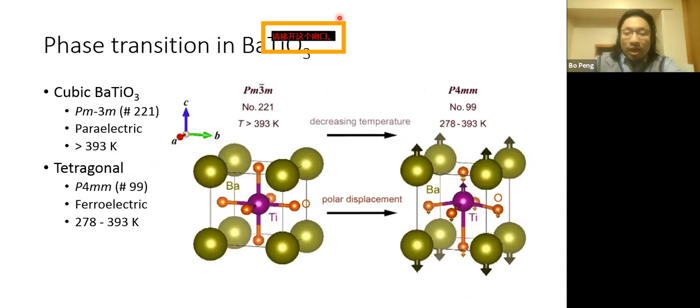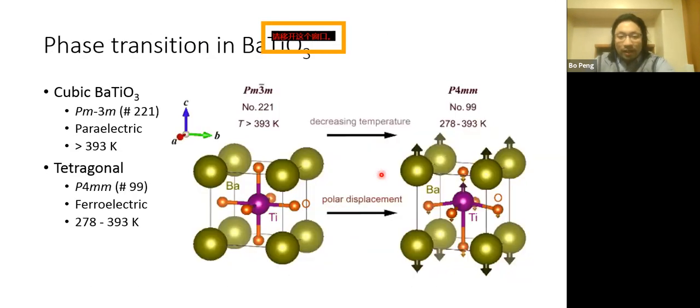So if we want to understand the topological features of this, we need to understand the symmetry first. We know that a ferroelectric phase transition is related to inversion symmetry breaking. When there's a temperature-induced phase transition, the ferroelectric phase transition happens because there's polar displacement of titanium and oxygen atoms. After this phase transition, the inversion symmetry will be broken.